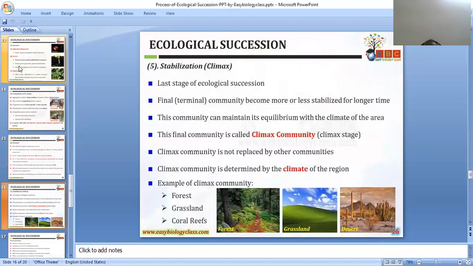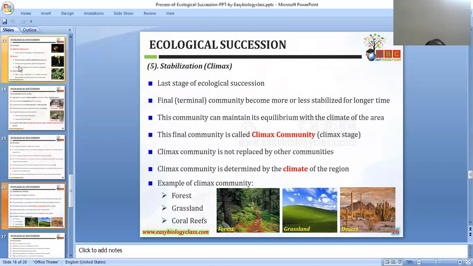Last, the climax. As in a film, the climax is the final stage, the final species invading the area for a longer tenure of time, and it is called stabilization. It is the last stage of ecological succession. There, the final community becomes more or less stabilized for a longer time.